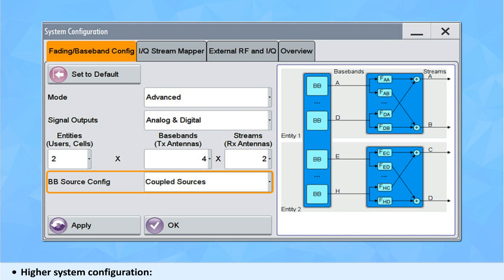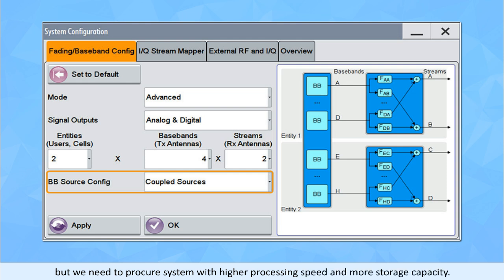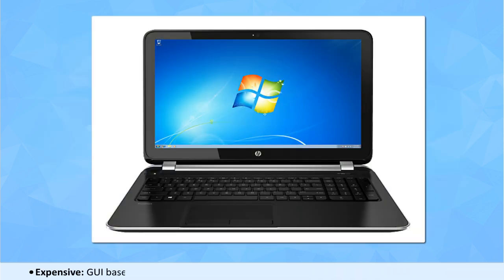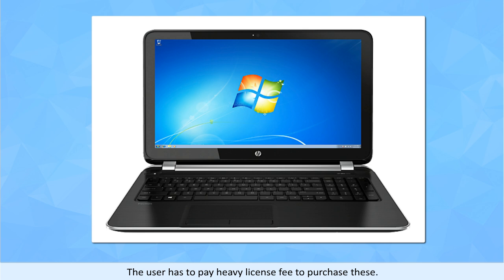Higher system configuration. We cannot use this environment on old systems with lower configuration, but we need to procure systems with higher processing speed and more storage capacity. Expensive. GUI-based operating systems are costlier as compared to CUI-based operating systems. The user has to pay a heavy license fee to purchase these.